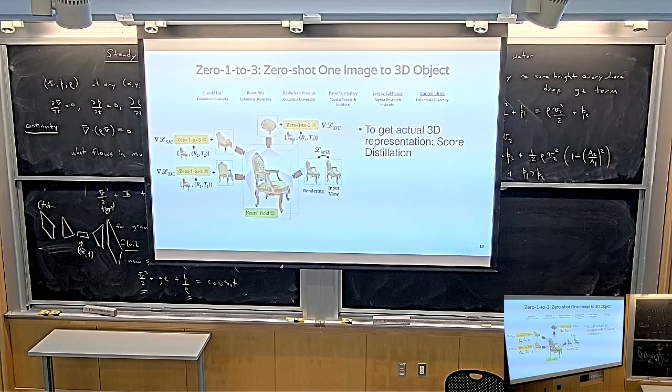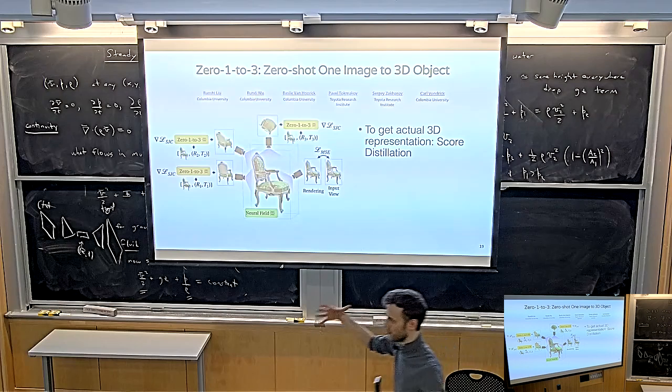If you want to know how this works, you just have to go and read the paper. But the key idea is that you now have this 2D diffusion model, which allows you to generate all of these novel views. You give it a context image, and it generates novel views. But these novel views are not 3D consistent, because every time you render, you sample from the distribution of all possible views conditioned on the input view. So to get a 3D reconstruction from this, you can do the score distillation trick, where you say, given this context view, optimize a 3D representation such that I can render out all of these views and they all look reasonable according to my 2D diffusion model. So basically you have a post-processing step that distills this 2D model into a 3D model.